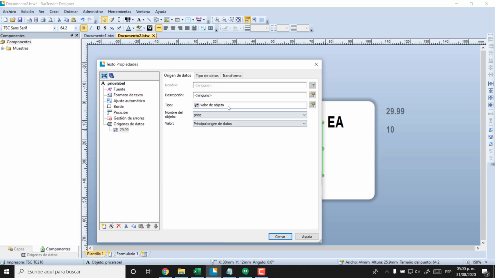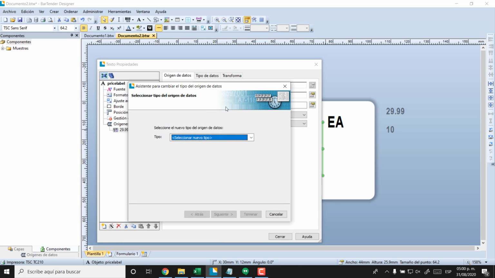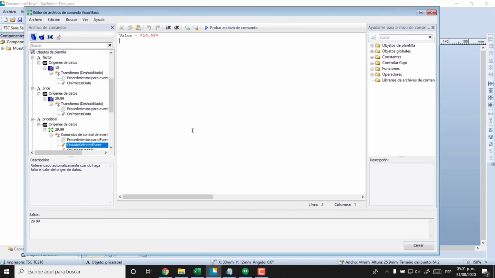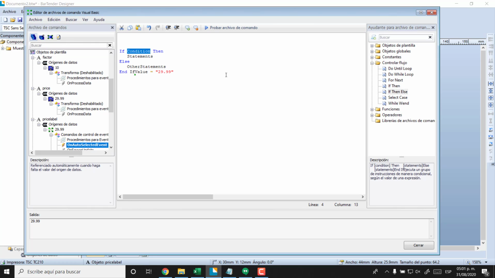So we're going to go here, and instead of doing a value of the object, we're going to go to comments of Visual Basic, and then select comments of event control, and then edit, okay? And here you have everything you need. Here you can have the control examples, and we're going to use this. If blah blah blah else and if, and we're going to do the condition, okay?